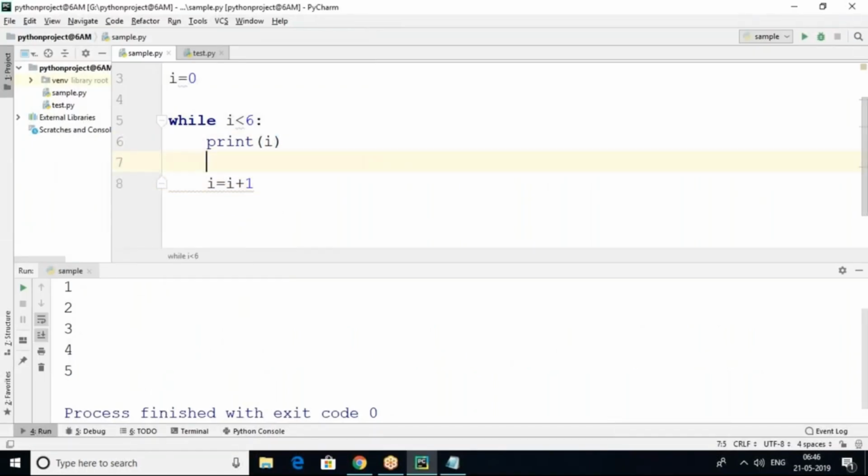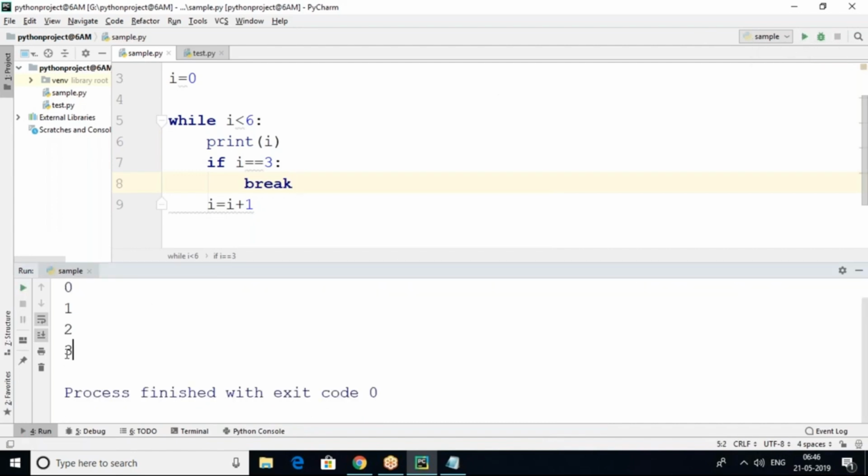Whenever I reach i equals 3, then break, I want to do that. When I reach i equals 3, break means it stops the iteration completely. Yes, it is stopping the iteration. Even though 4 and 5 are true values and would have been printed, it will not check them. So break is used to stop the iteration.